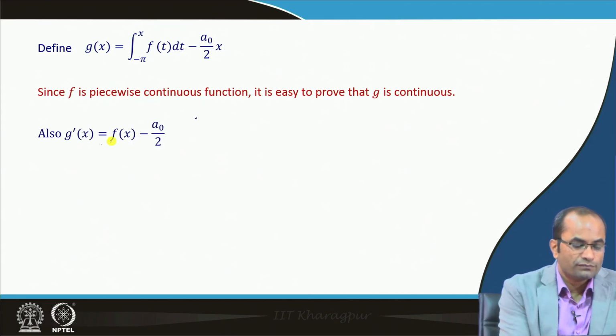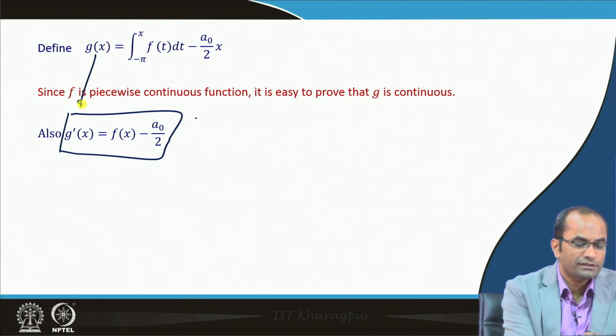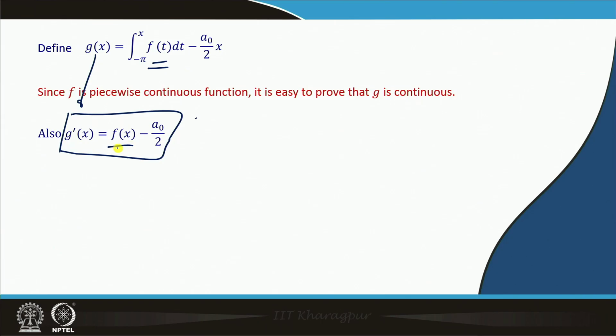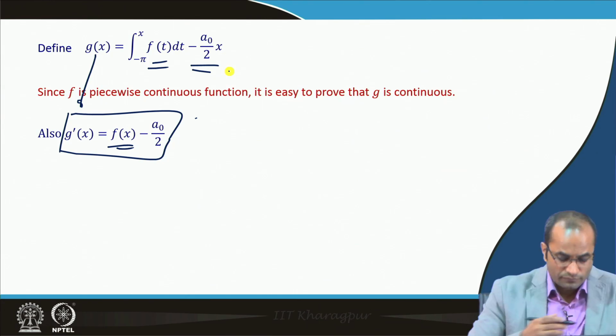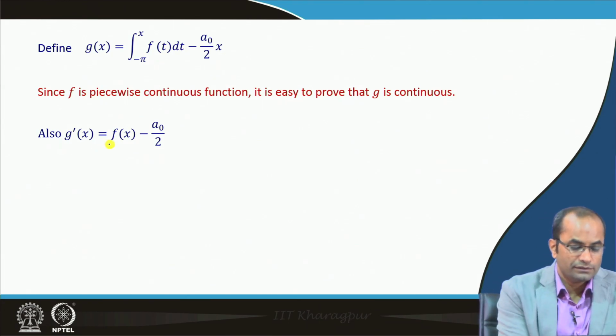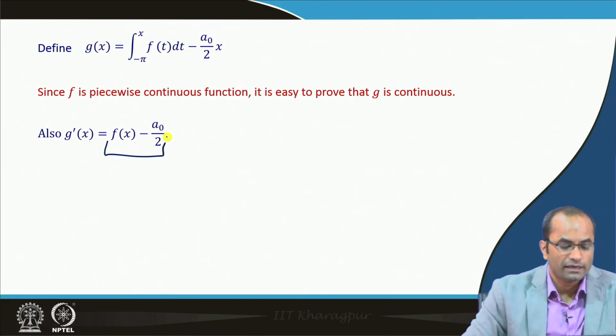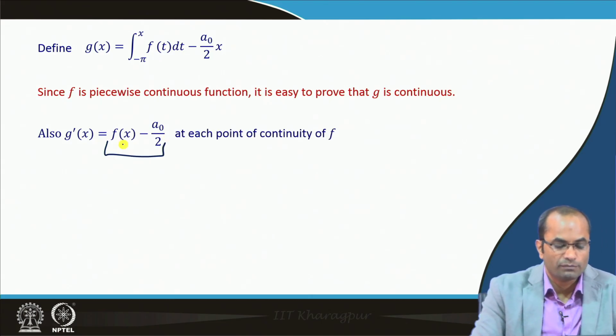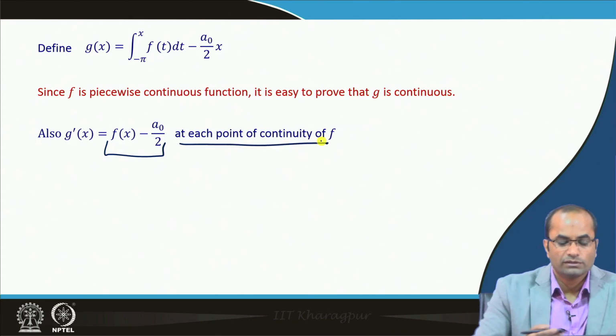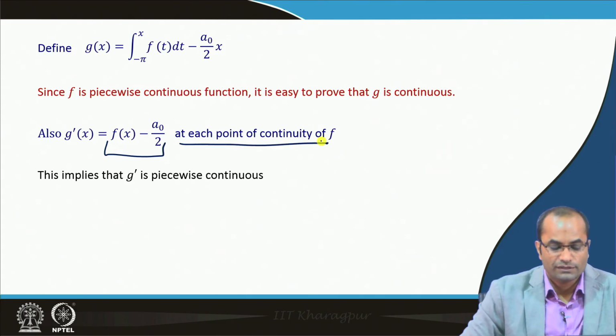But we can observe, for instance, that if we take the derivative of g, we get just f x minus a naught by 2 at each point of continuity of f.